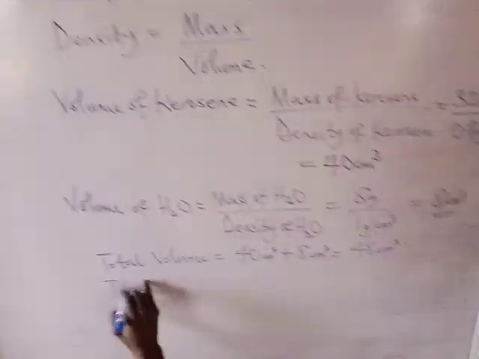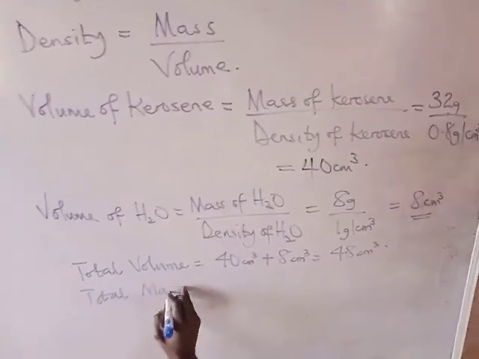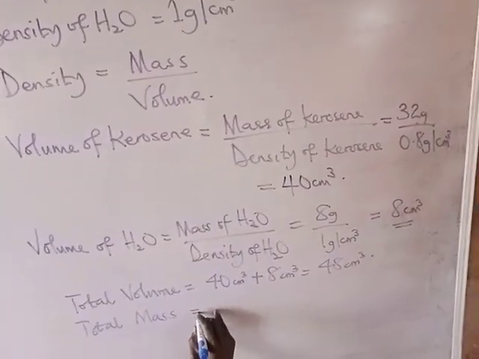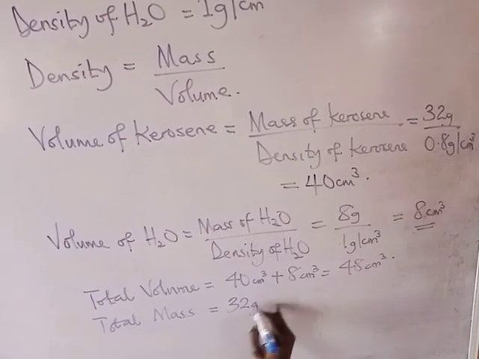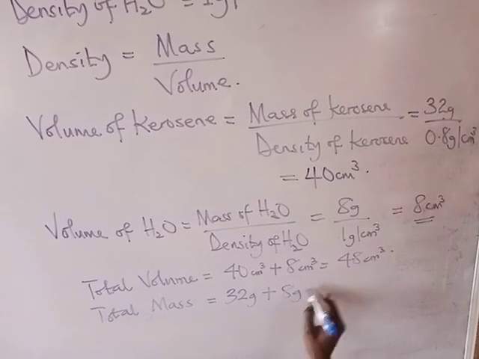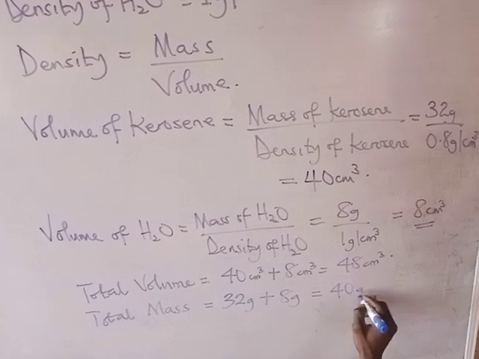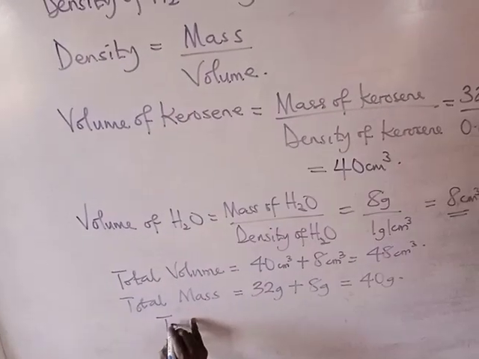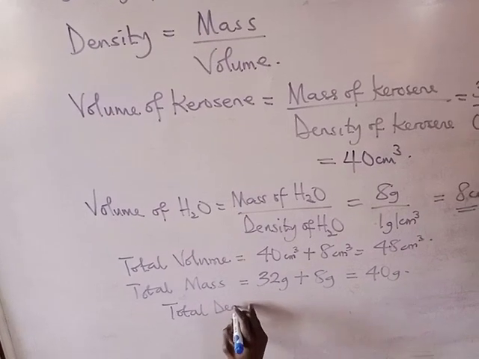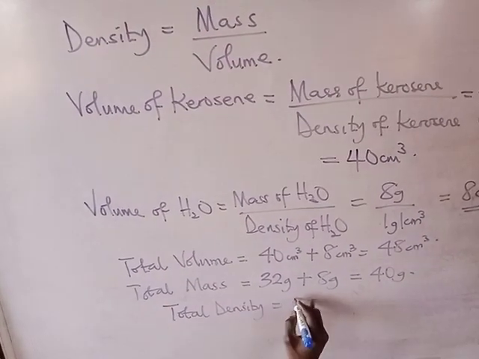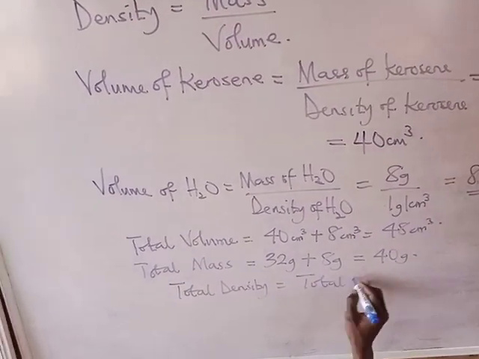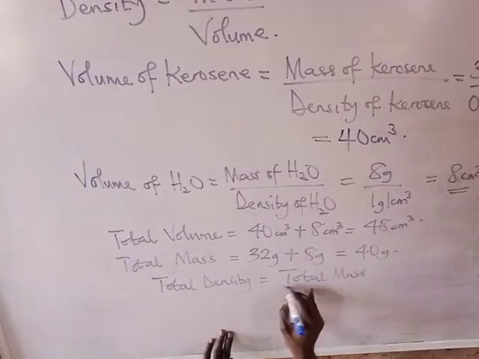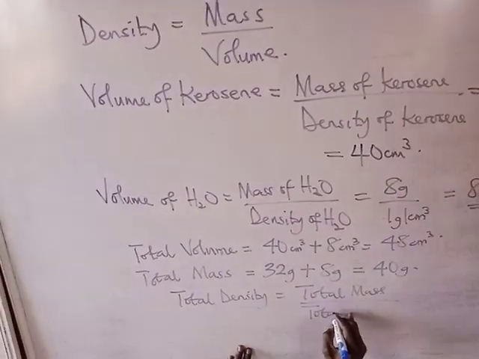The total mass will be, as has been given, 32 grams plus 8 grams. And that's 40 grams. That's the total mass. So the resulting total density will be total mass all over total volume.